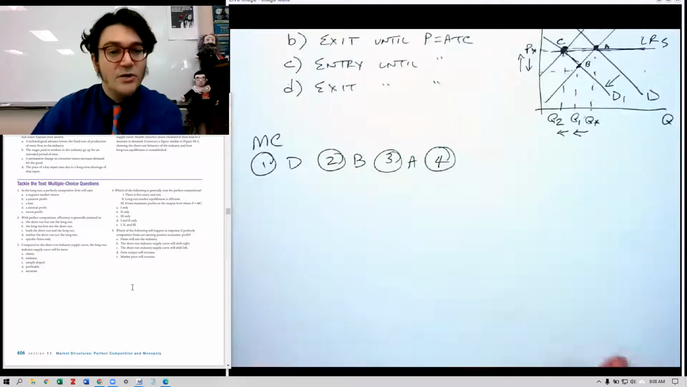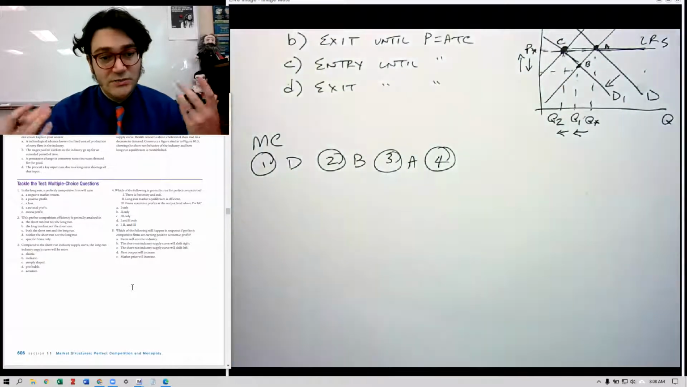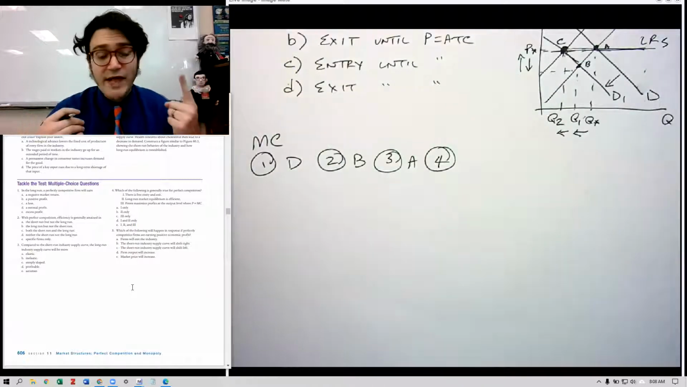Number four, which of the following is true for perfect competition? So number one says there's free entry and exit. We know that that's true, right?